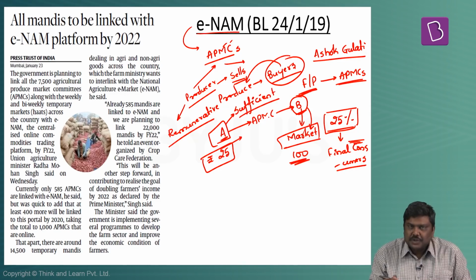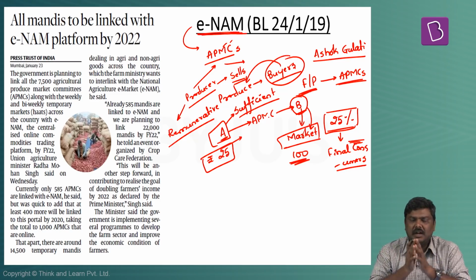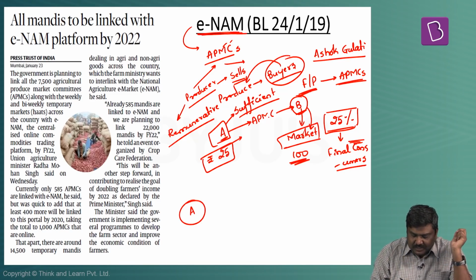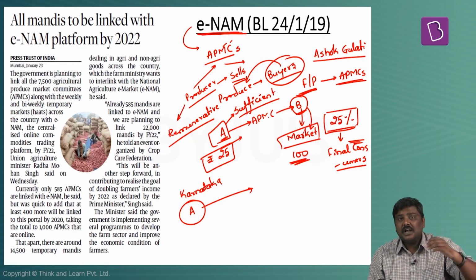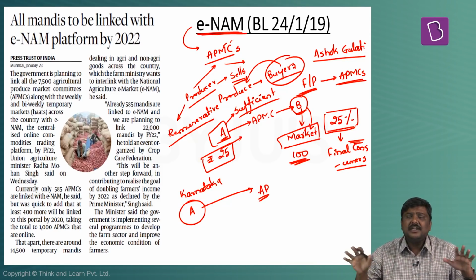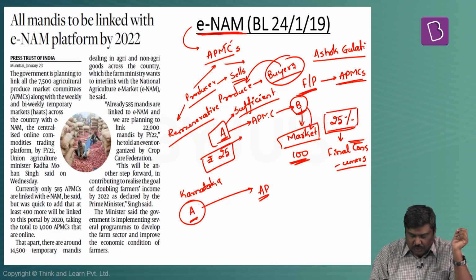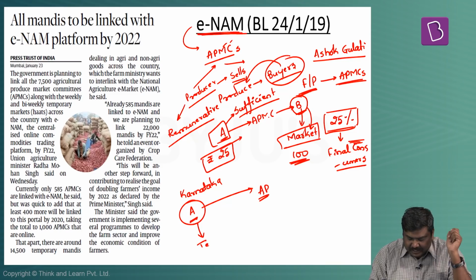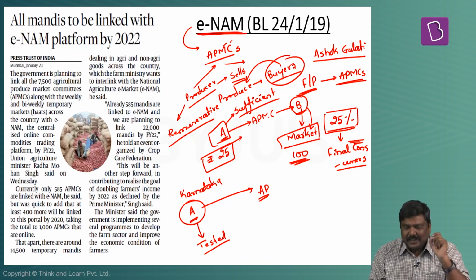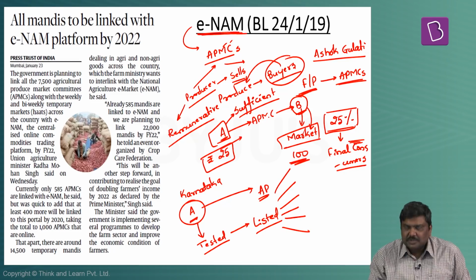To overcome this particular issue, Government of India proposed the concept of ENAM, E-National Agriculture Market, under which a farmer who is sitting in state, let's say Karnataka, can sell his produce to a buyer who is out of this particular state. Let's say from a buyer who is sitting in Andhra Pradesh or any other state throughout India. The basic concept of ENAM was the farmer should get his produce tested, that is quality certification, take this particular certification, get it listed on the ENAM platform, then multiple buyers will start bidding for this particular produce.